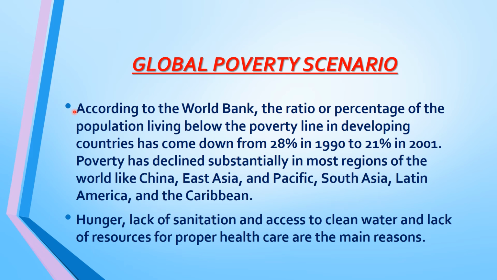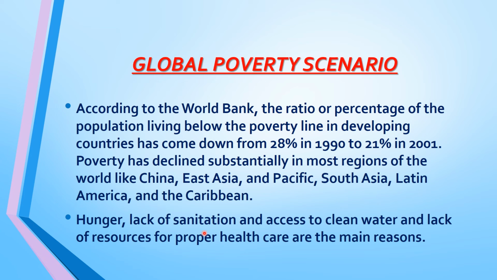Global poverty scenario. According to the World Bank, the ratio or percentage of the population living below the poverty line in developing countries has come down from 28% in 1990 to 21% in 2001. Poverty has declined substantially in most regions of the world like China, East Asia and Pacific, South Asia, Latin America and the Caribbean.